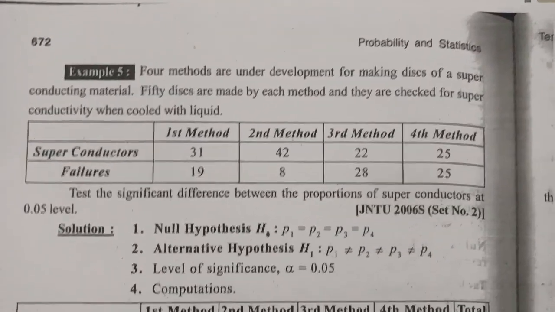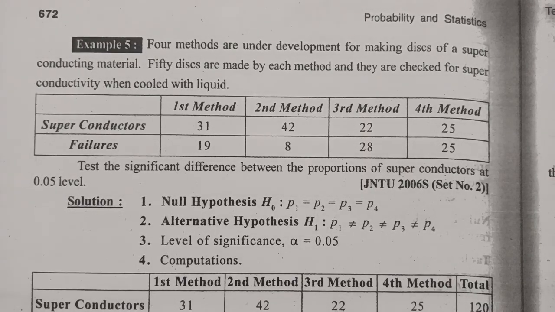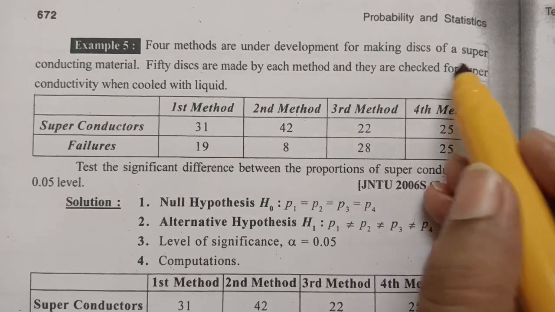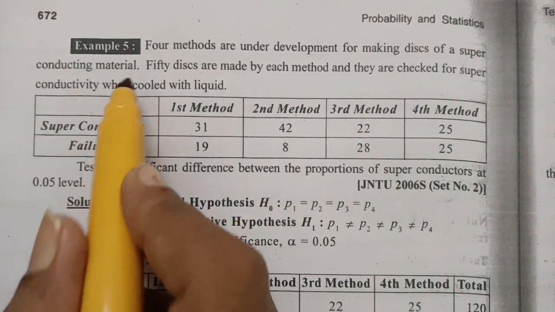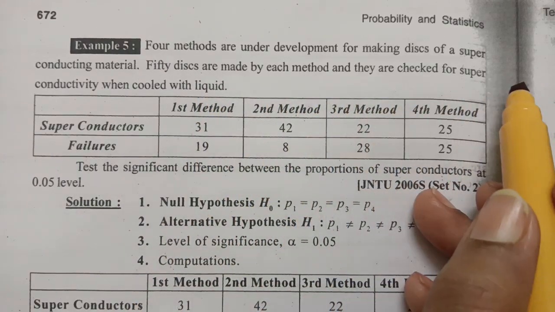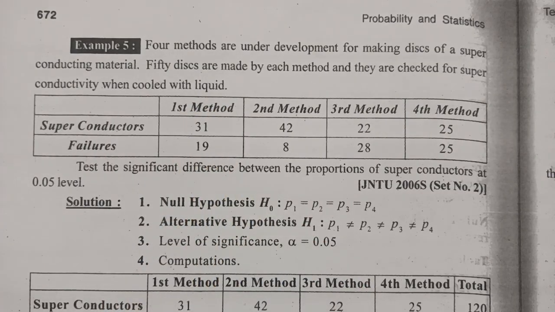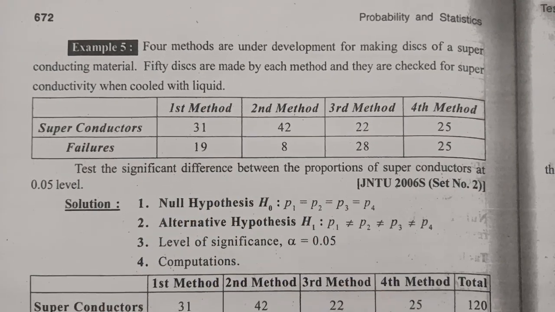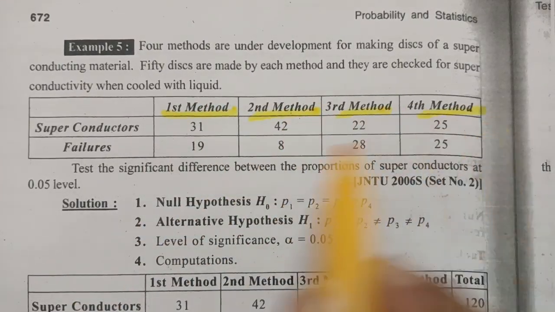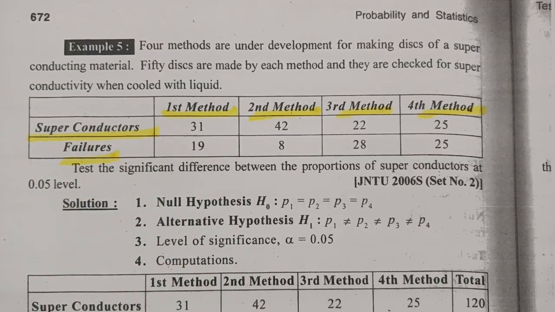And the next one here is the fifth question, and this is also important. 4 methods are under development for making discs of a superconducting material. 50 discs are made by each method and they are checked for superconductivity when cooled with liquid. See here the first method, second method, third method and fourth method. So these are all the methods, and these are all the superconductors and these are all the failures.